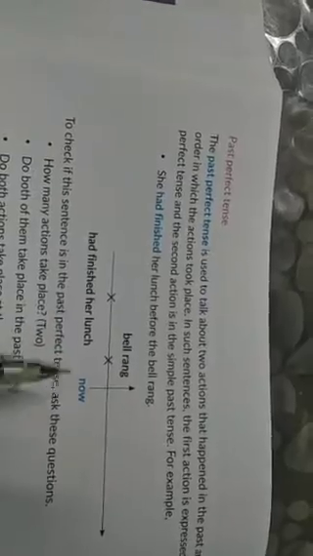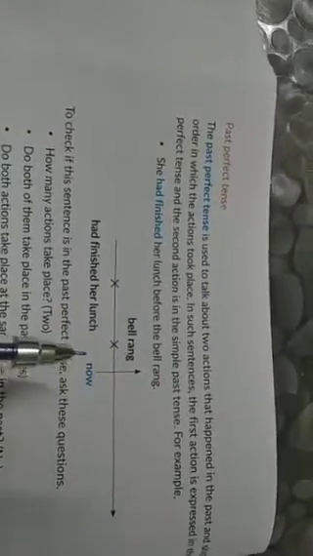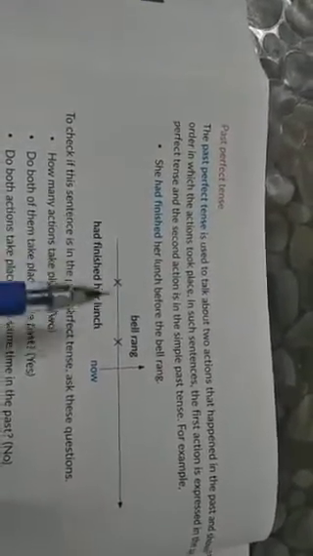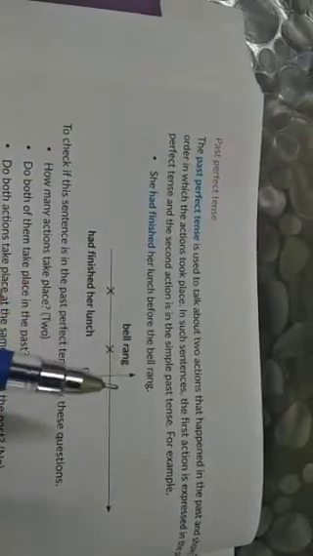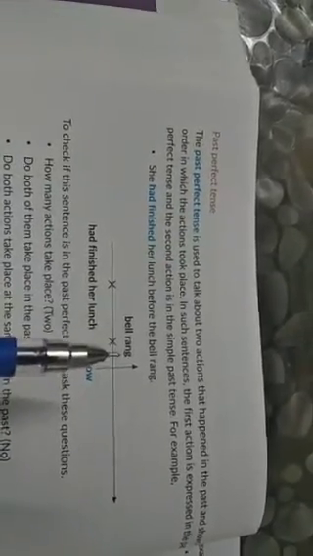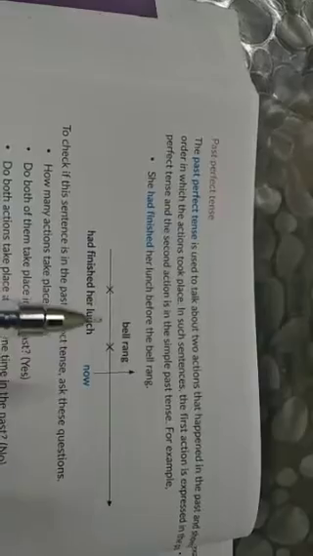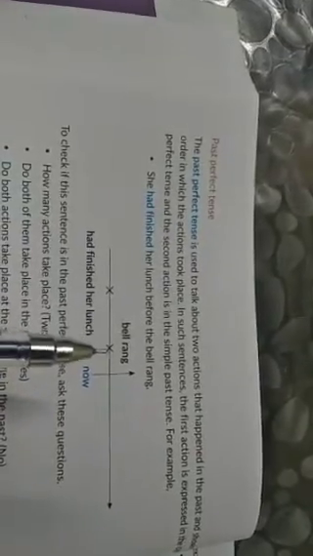So that is the main use of past perfect tense. That is when we are talking about two actions in the past, we have to show the time of the action by giving the order of the action. So that is the use of the past perfect tense.